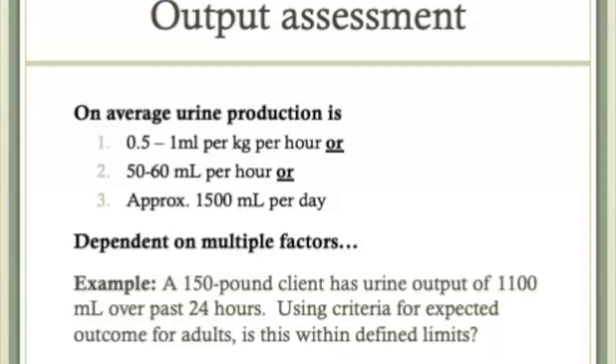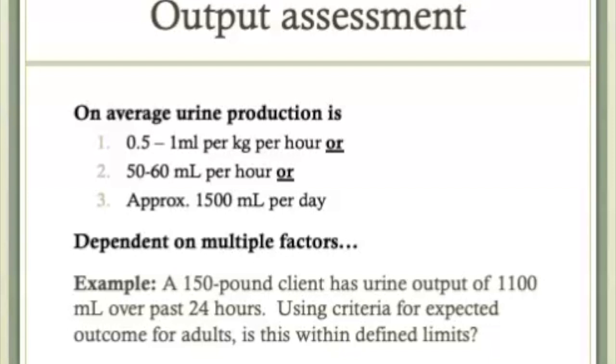Whether or not a client's urine output is within defined limits is easily calculated. For example, a 150-pound client has a urine output of 1,100 ml over the past 24 hours. I'll let you do a little bit of math to determine if this client's fluid output is what you would anticipate based on defined limits. You can pause here, do the math, and then resume.